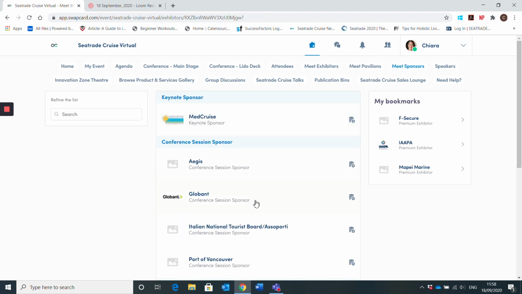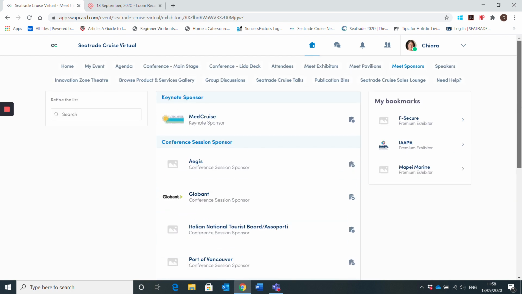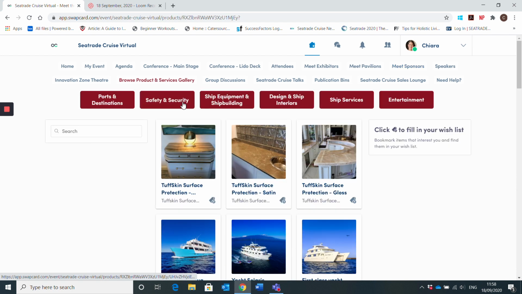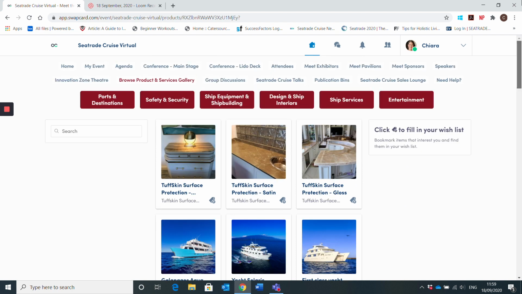And then same goes with sponsors. You can go through and see all of our sponsors and see if you want to meet with them. All of the products and services that any of the exhibitors, pavilions, or sponsors are listing will then be listed here. So if you just want to filter by our different sectors, you can see all the different products and services that are available during the show.